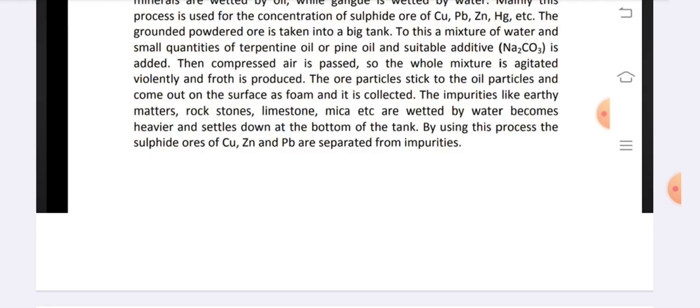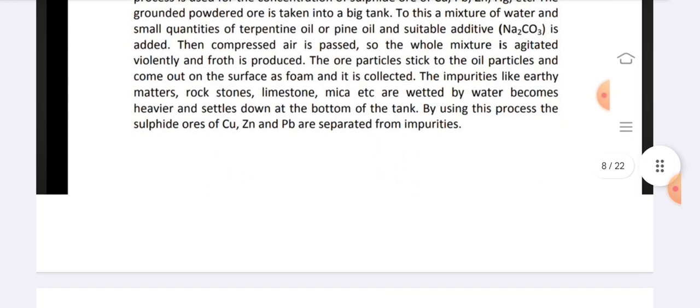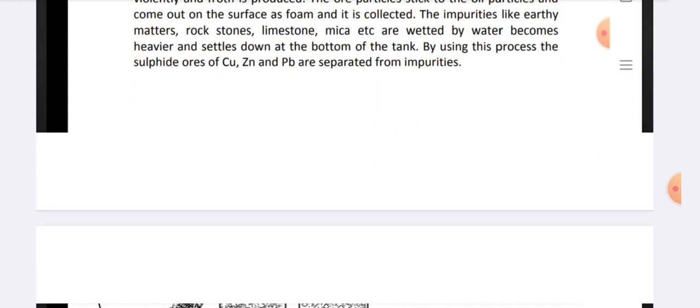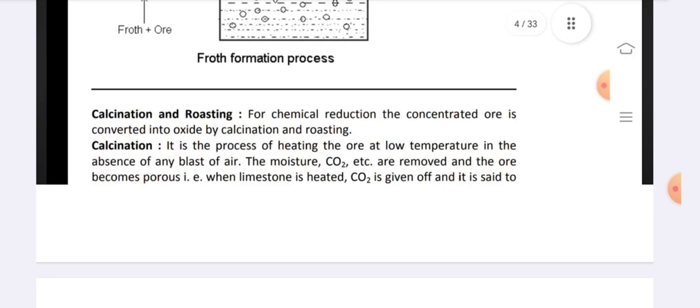and it is collected. The impurities like earthy matter, rocks, limestone, mica, etc. are wetted by water, become heavier and settle down at the bottom of the tank. By using this process, the sulfide ores of copper, zinc and lead are separated from impurities.